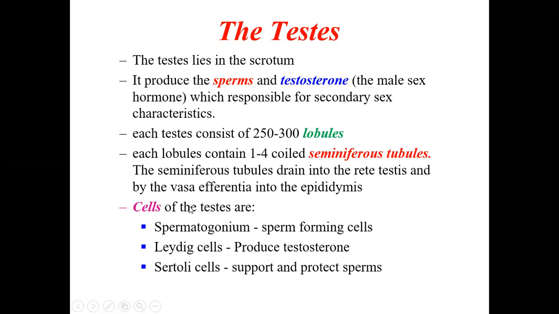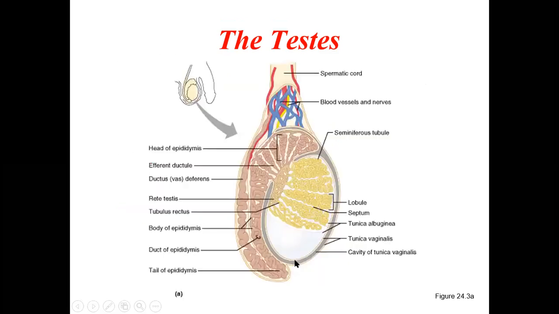So what are the cells of the testis? The cells of the testis are the spermatogonium, that is the sperm forming cells. Then there are some cells which produce the testosterone. These are called the cells of Leydig or Leydig cells. Then there are also supporting cells called the Sertoli cells, which support and protect the sperms. So there are three types of cells here: spermatogonium, those are the primitive sperms, the Leydig cells which produce the testosterone, and Sertoli cells which are the supporting cells.